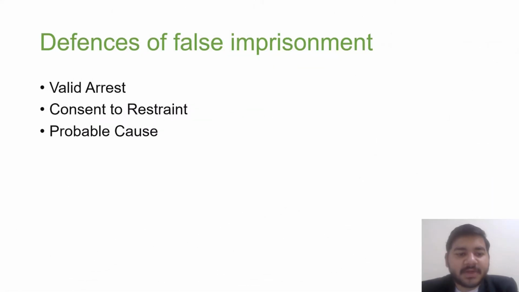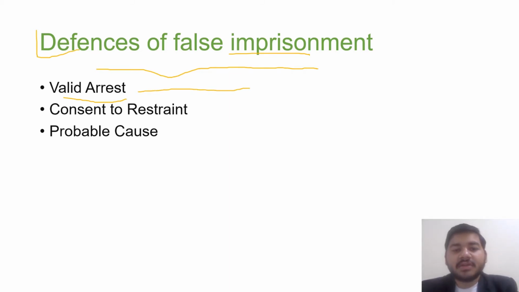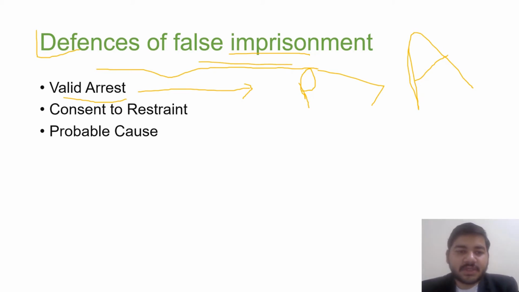defenses of false imprisonment. First is valid arrest. Where the person who is arresting or imprisoning any person can claim the defense of valid arrest, an example is where the police arrest a person. If the police are arresting a person within their power, then it is a valid arrest, so it is a defense. But in case the police use their power arbitrarily, that is not a valid arrest. Hence the police also can be sued for false imprisonment.